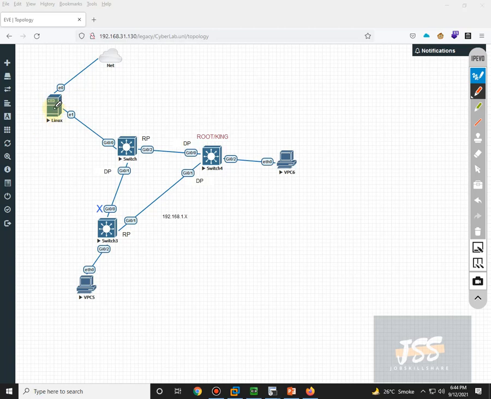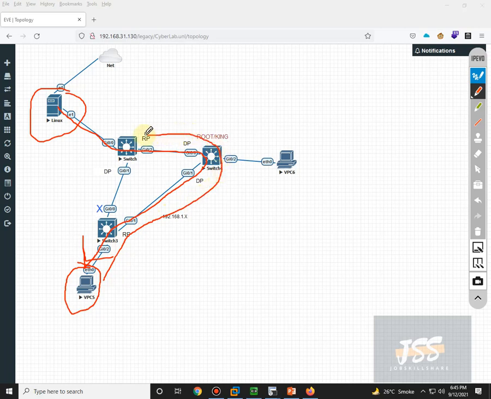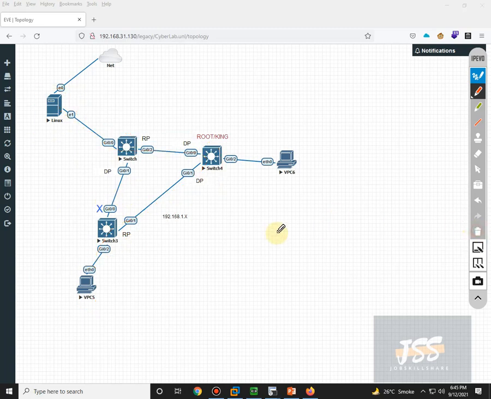Similarly, if the attacker wants to communicate with VPC6, he will go through this switch, and the root port is this one. Similarly, if this Linux wants to communicate with this VPC5 terminal, it will go this way, and in reverse order as well. So we have the same path in the switching environment, unlike in routing where we have multiple paths. And as you can see, we have one port in a blocking state here.